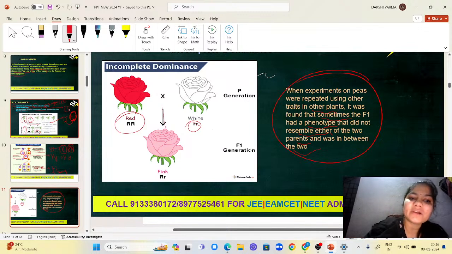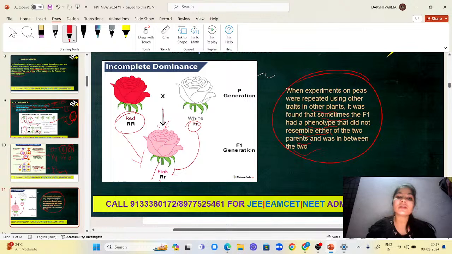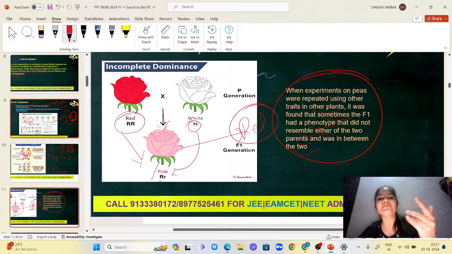When we cross them, one capital R comes from one parent and one small r from the other parent. As per Mendel's rule, what should happen here? The flower should be red because one trait becomes dominant. Yes or no? But here what happened?